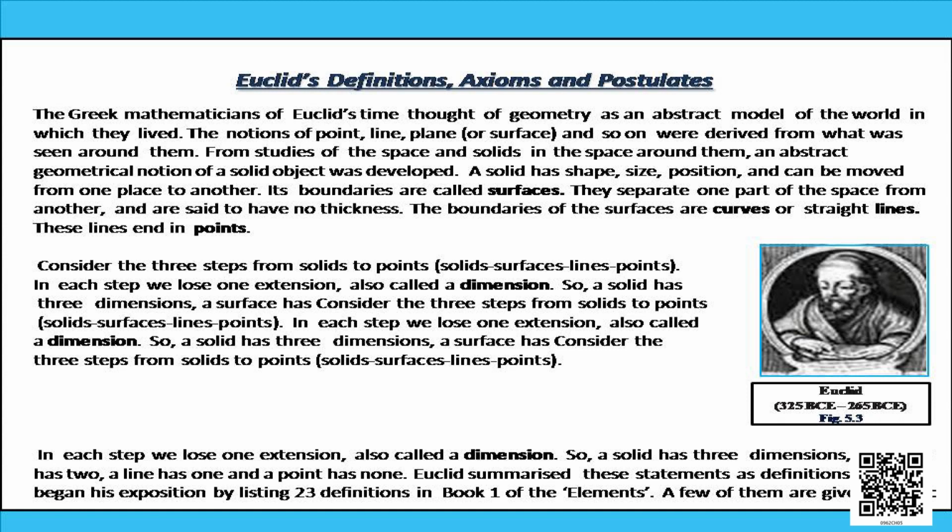Its boundaries are called surfaces. They separate one part of the space from another and are said to have no thickness. The boundaries of the surfaces are curves or straight lines. These lines end in points. So let us discuss this and observe how they go. As explained, a solid has shape, size, position and can be moved from one place to another. Its boundaries are called surfaces.